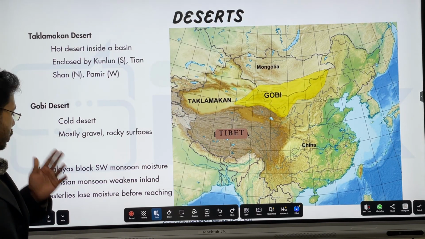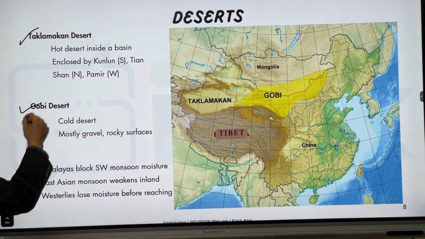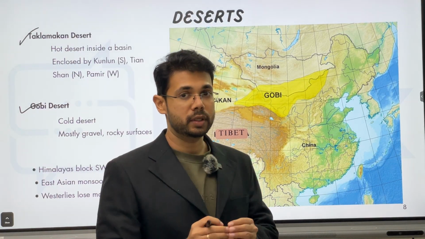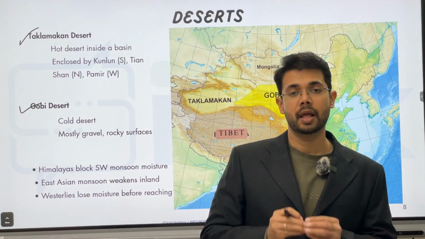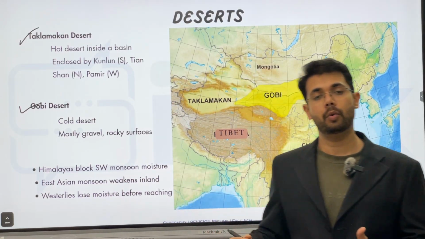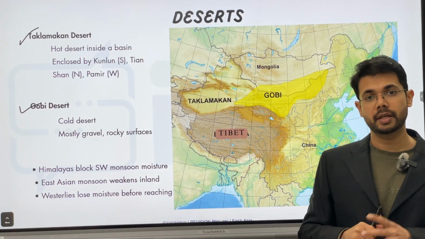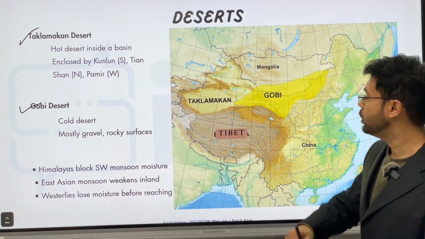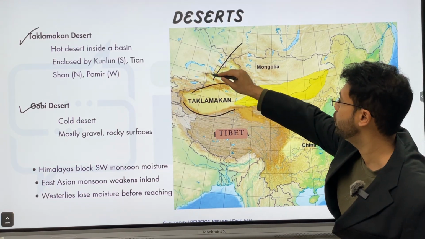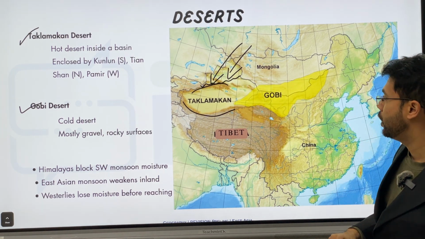2 important deserts of China are Taklamakan and the Gobi Desert. As mentioned, Taklamakan Desert is a hot desert in the Tarim Basin. Why is Taklamakan Desert a hot desert, but Gobi Desert, lying almost on the same latitudinal length, is a cold desert? Main reason is the mountains surrounding Taklamakan Desert stop the Siberian winds from entering this region.